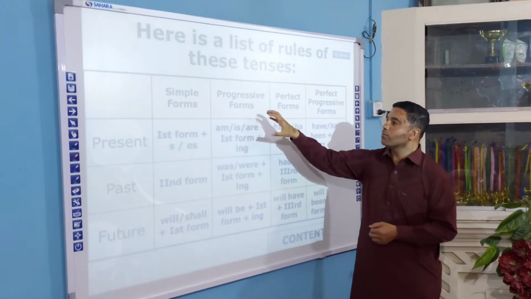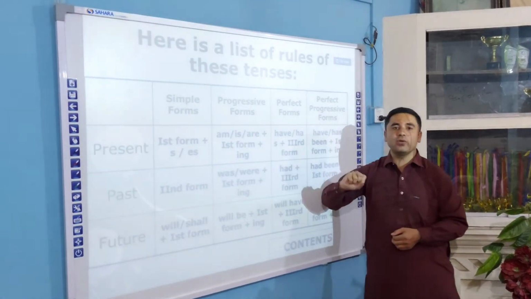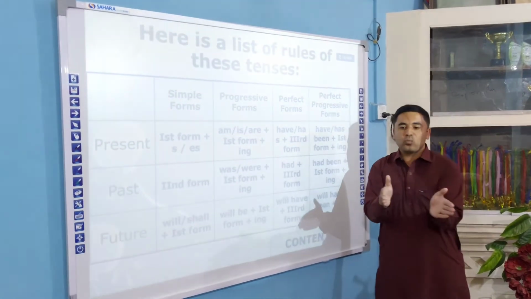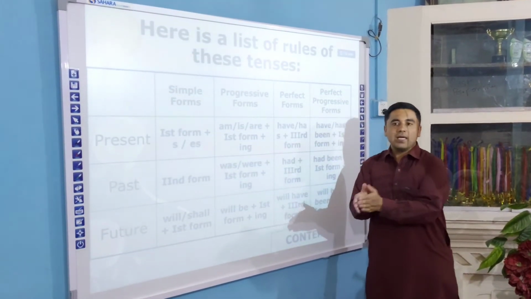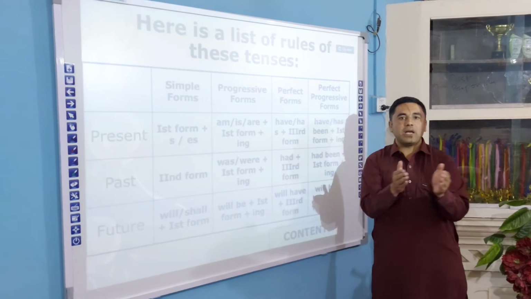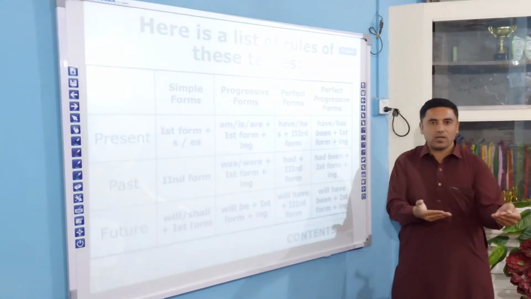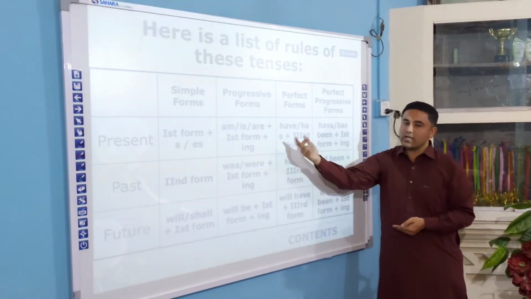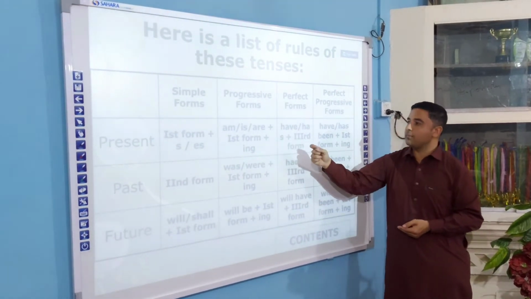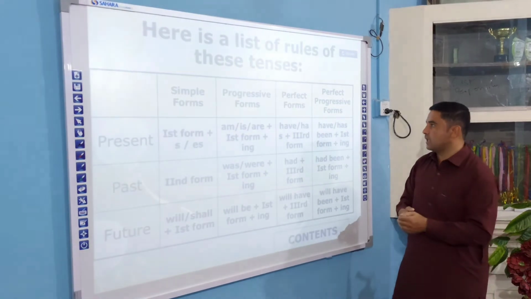The next one is progressive form. In progressive form we will use ing, like the work is in continuous form. He is going to school. They are playing cricket. We are learning English. They are speaking to us. Right? So over there the ing form will come with is, are, am, that we will also learn in detail.